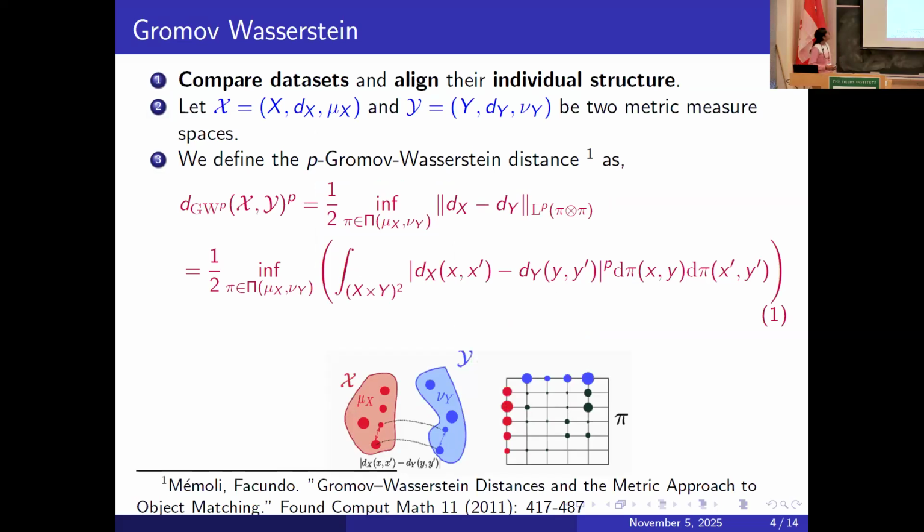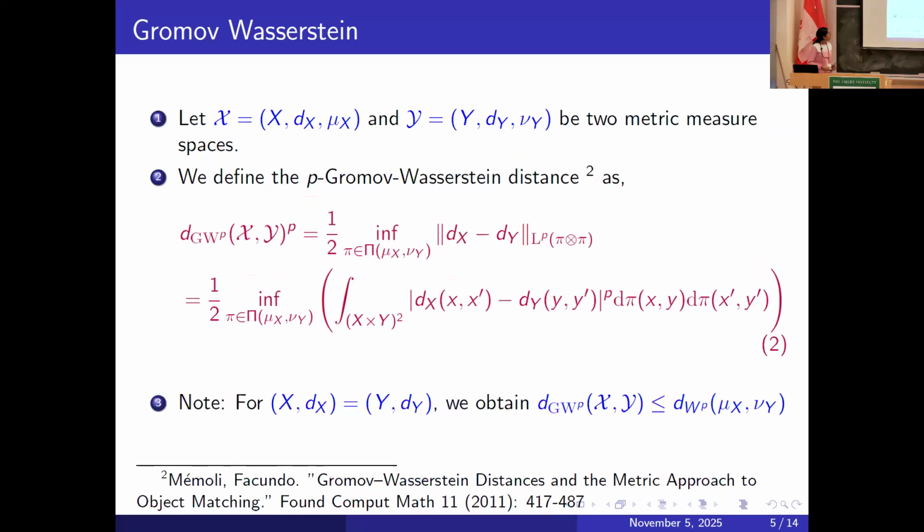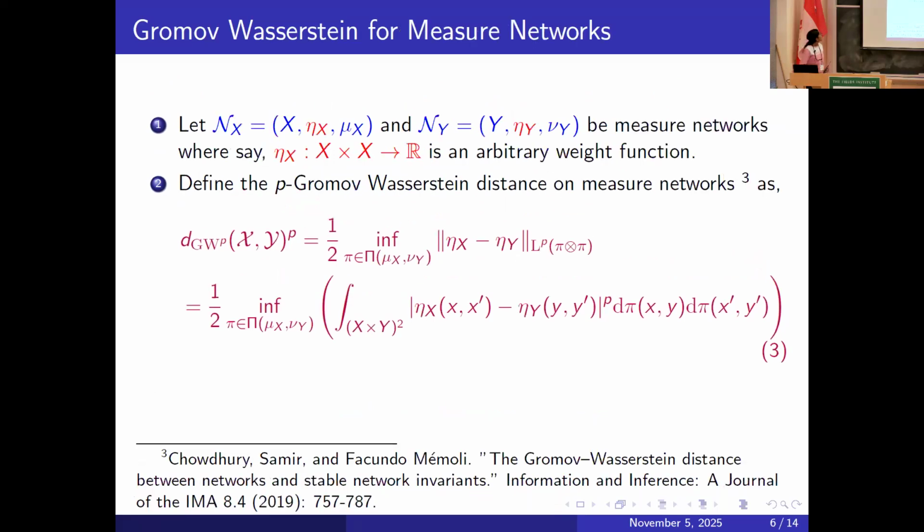So the idea is you have two different metric measure spaces, and we want to compare them. The p-Gromov-Wasserstein distance for p less than infinity is an Lp norm of the difference between the underlying metrics, like dX minus dY. A well-known result is that if we have the same topological space, we can bound our Gromov-Wasserstein with just the normal Wasserstein distance. So this is an interesting definition.